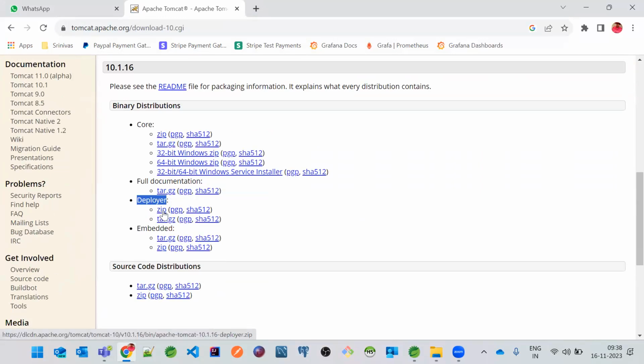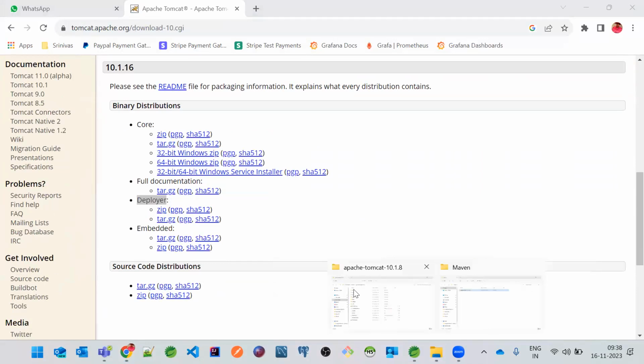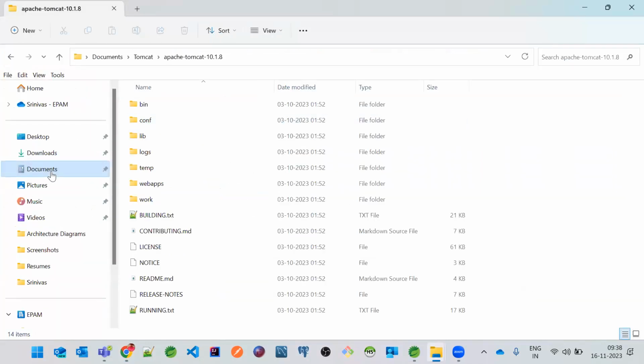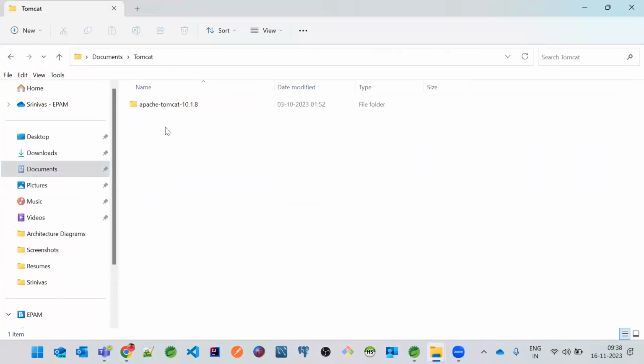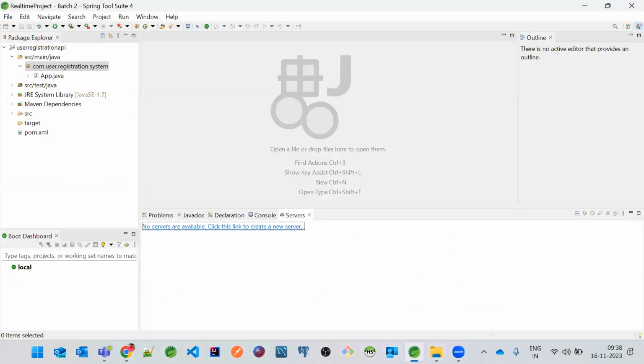Once this zip is downloaded, you will see something like I have it. So here, if you can just see, I have this Tomcat with this version 10.1.8. And here you need to choose this path and copy this path and go over here. Right click on this, new server.